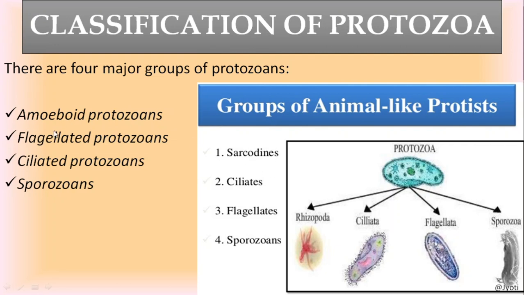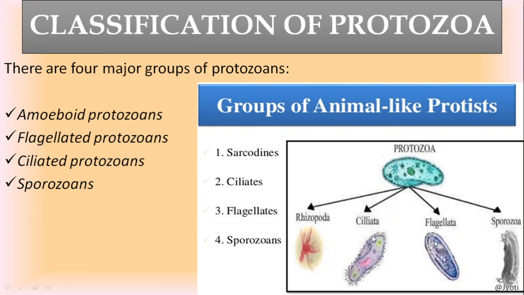Then the next one is flagellata. They have flagella as the locomotory organelle, so they are flagellates. Then ciliated protozoans have cilia as the locomotory organelles. They are ciliates. And sporozoans don't have any locomotory organelles. So based on the type of locomotory organelles, the protozoans are classified into these four groups. See here, you can see the Sarcodina or amoeboid protozoans. Here the example given is Rhizopoda. Sarcodina, Rhizopoda and amoeboid are the same thing, different names for a single group.